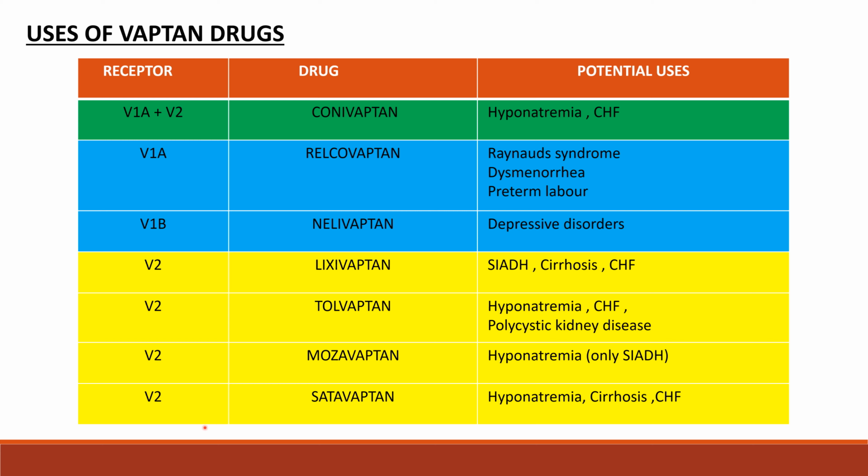And under V2 receptors, we have lixivaptan, used in case of SIADH, cirrhosis and congestive heart failure. Tolvaptan is indicated in case of hyponatremia, congestive heart failure and polycystic kidney disease. Mozavaptan is used in case of hyponatremia, and satavaptan is used in case of hyponatremia, cirrhosis and congestive heart failure.